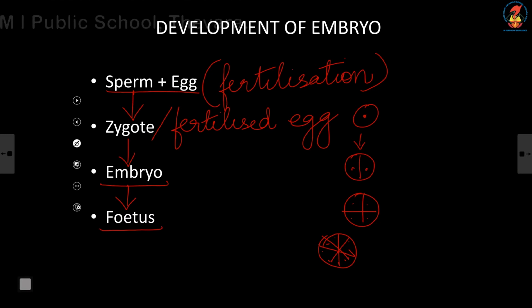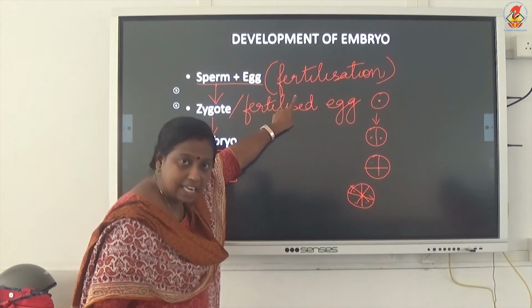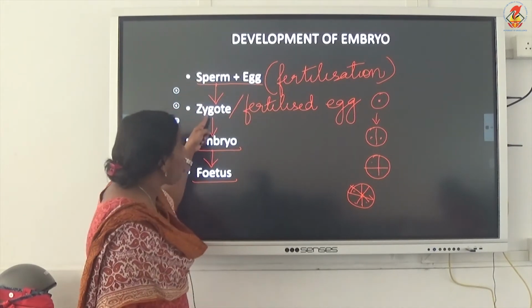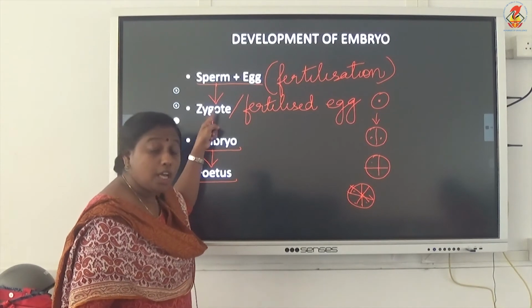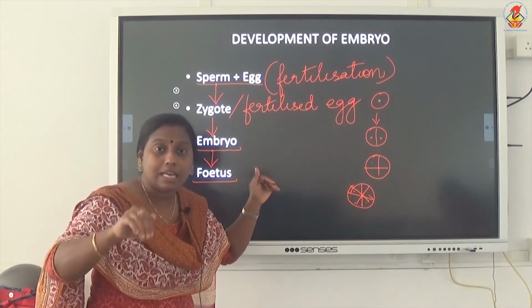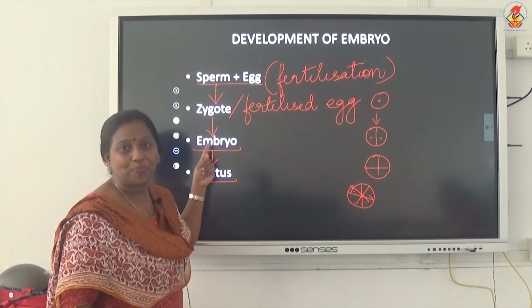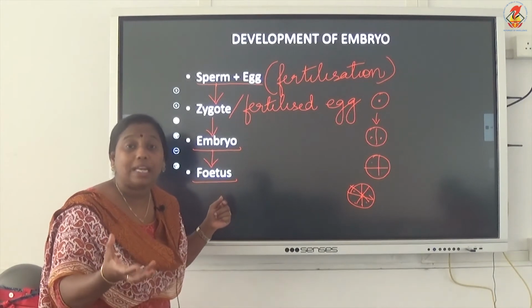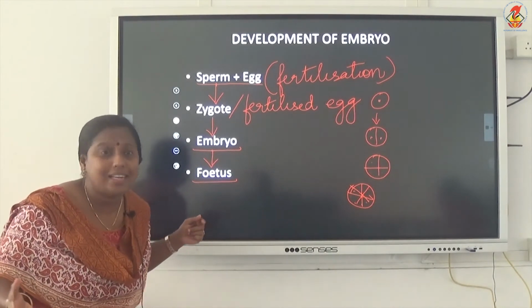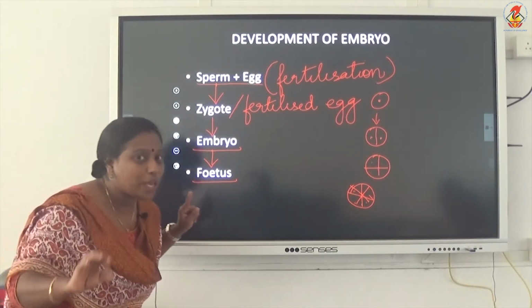So, got the difference? So what is a sperm? It is a male gamete. Egg is a female gamete. The fusion of sperm and egg, you call it fertilization. The fusion product is a zygote. Zygote will undergo repeated cell division, thereby forming tissues and organs. This structure you call an embryo. The stage of an embryo where you can recognize all the body parts clearly, you call a fetus. Is this okay for you?